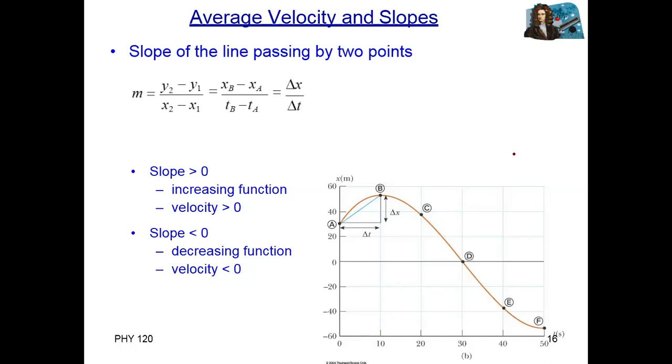Excellent. It is the tangent, sir. Yes, tangent means what? Tangent means the side in front of us over the adjacent side. For example, in here, delta x over delta t is the tangent of this, sir.